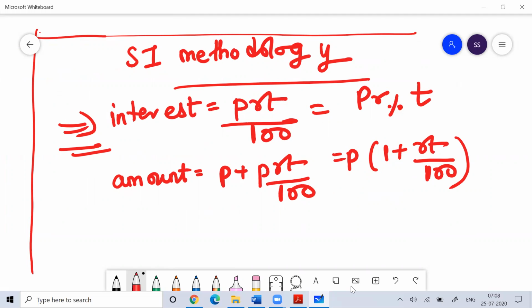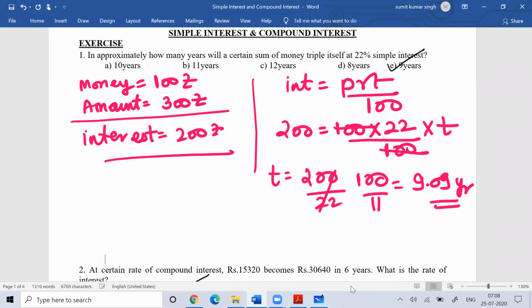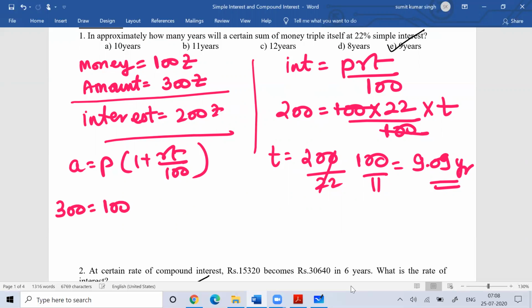Okay, the same question I could have done by using amount, but if I use amount, then it becomes complicated. So amount is equal to principal times 1 plus RT by 100. I could have done this also. So 300 is equal to 100 times 1 plus R, R is how much? 22, T by 100. I could have done like this also.